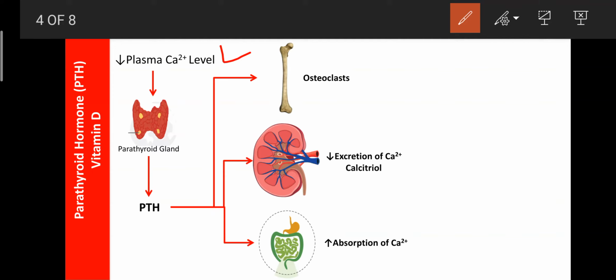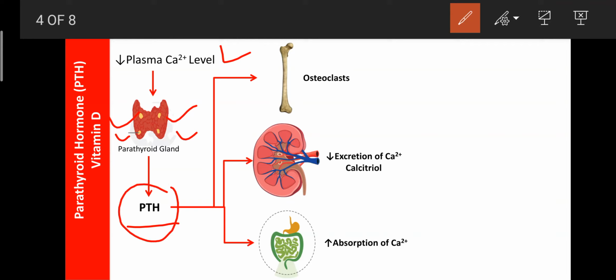That integrated message, with the help of the neurons or nerves, reaches the parathyroid glands. So these are the four yellow dots. Those are the parathyroid glands. These parathyroid glands consist of various types of cells, especially the chief cells. Those are involved in the secretion of the parathyroid hormone. This parathyroid hormone is released only when the calcium level decreases.